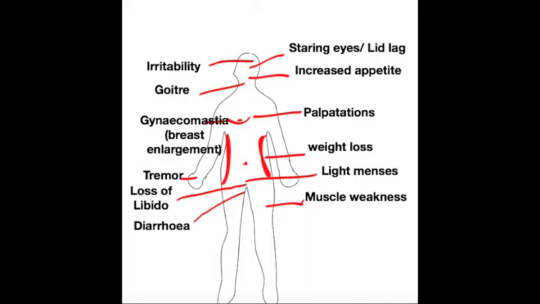Because of the increased metabolism, it can lead to weight loss, can cause the periods in women to become lighter, and generally in men and women cause muscle weakness, diarrhea, reduced libido, tremors, gynecomastia, which is more noticeable in males than in females, which is enlargement of the breast tissue.